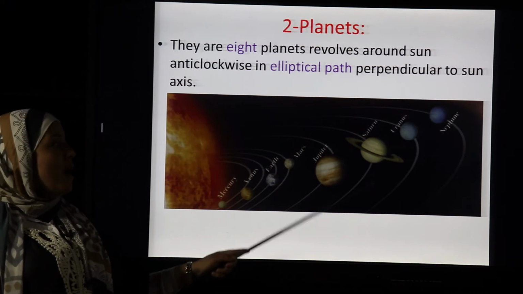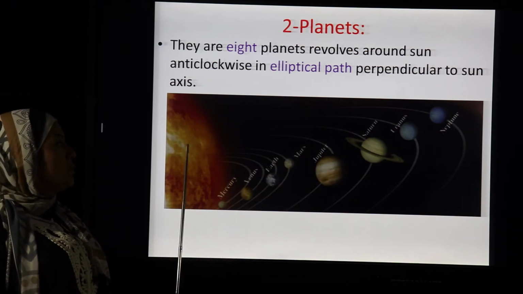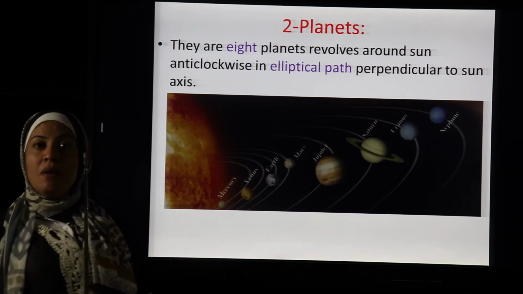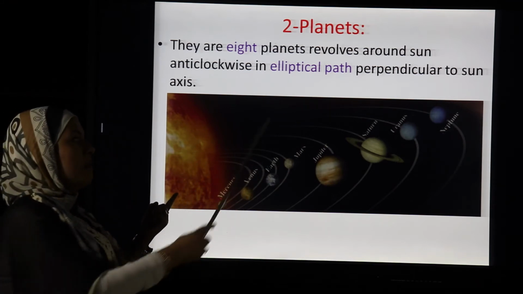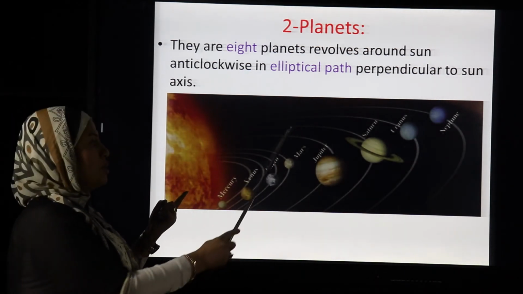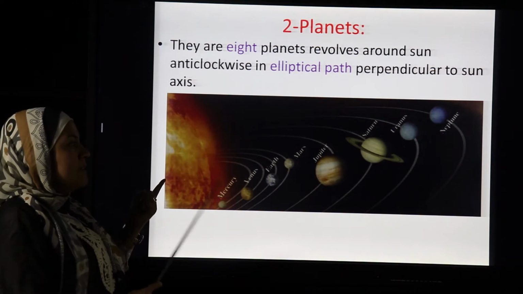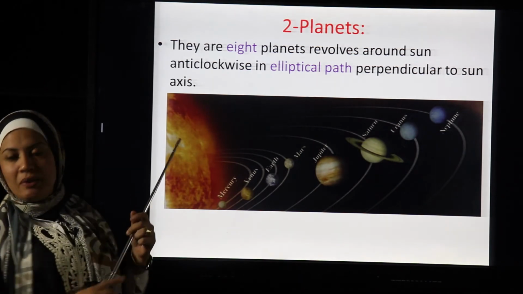They revolve around the sun in an elliptical path, perpendicular to the sun's axis, like this. So in our solar system, the main point is the sun, which is in the center, and the 8 planets revolve around the sun in fixed paths, which are called orbits. Their path is elliptical, perpendicular to the sun.